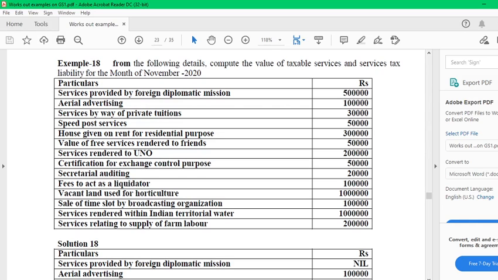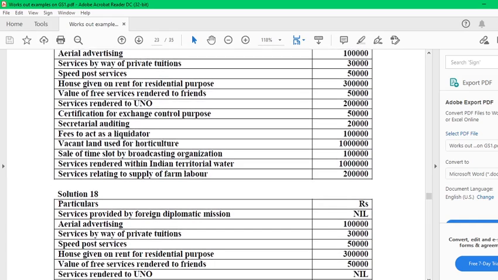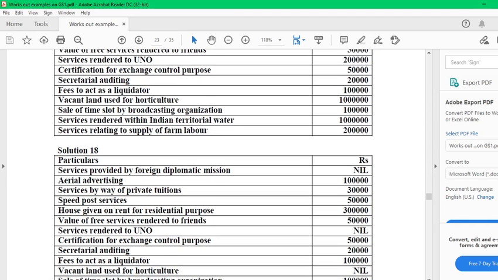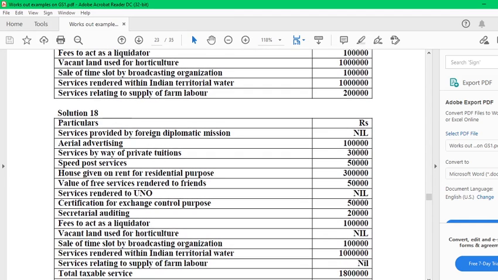Of course, you list out and calculate the GST payable. Assume these are all the services given by one dealer, therefore he has to raise one invoice.